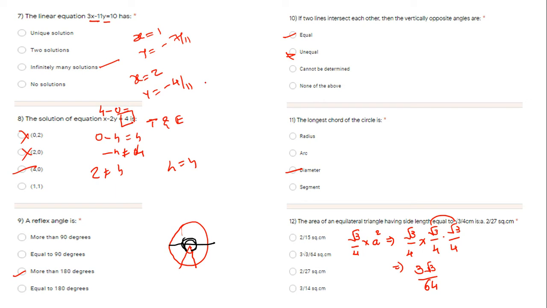Actually, by mistake, these options are not the options of this question. I put a different question and different options. Whatever it is, you are not at a loss.